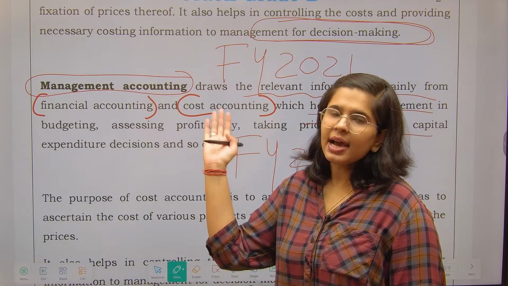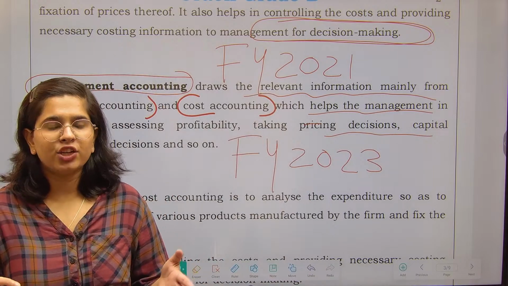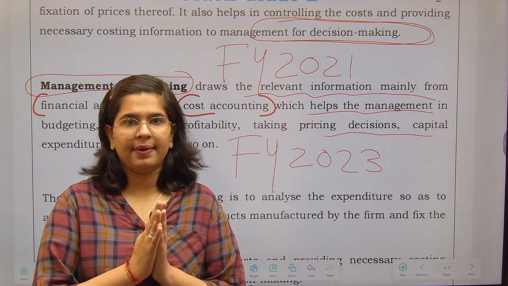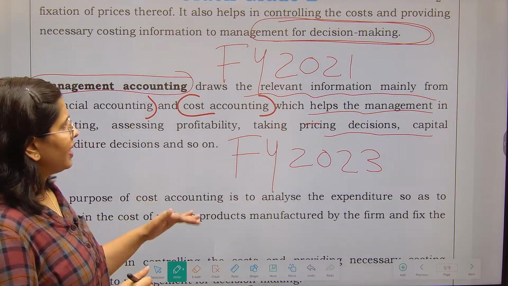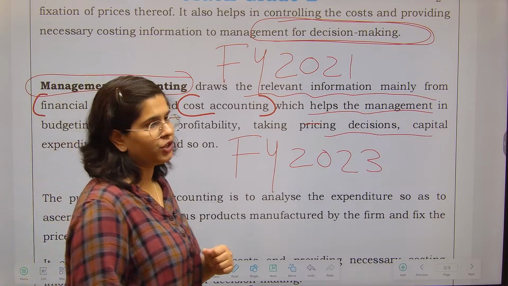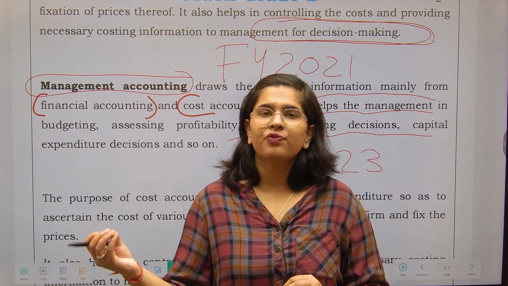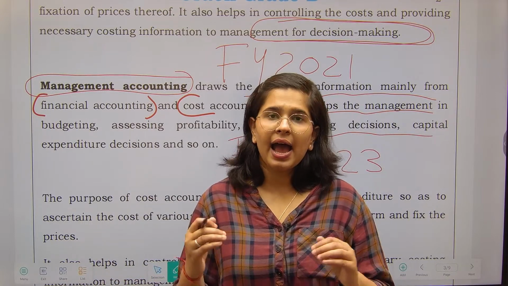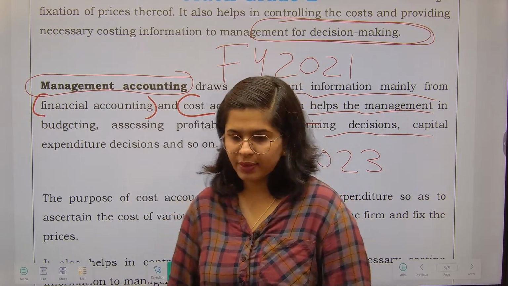The data is picked from here, but what is the work of management? The work of management is to summarize this data in a format. Okay, right? So these are the differences between management accounting, cost accounting, and financial accounting. Management accounting is nothing but summarizing the financial and cost data and presenting it to the management. This is the total focus of management accounting.